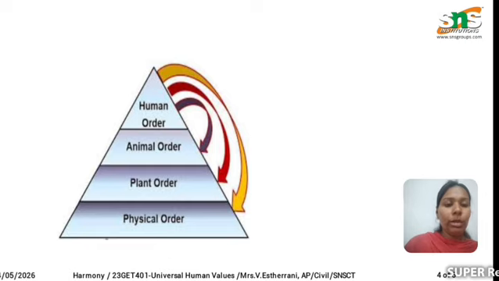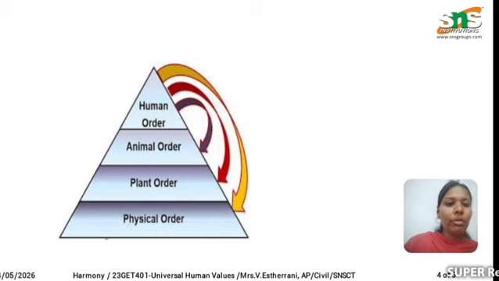Next one, human order, animal order, plant order, and physical order. This is the pyramid for harmony in nature. First one, human order. When we want to survive in this world, we require animals, plants, and all the other environmental physical orders. Next is the animal order. When animals want to survive, they need plants and other environmental orders.